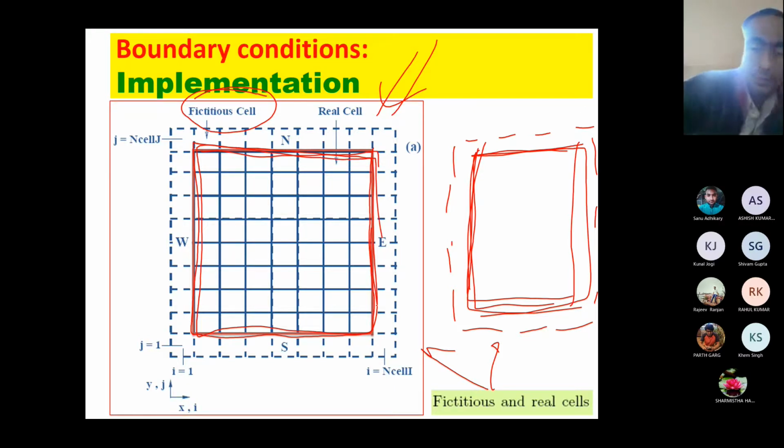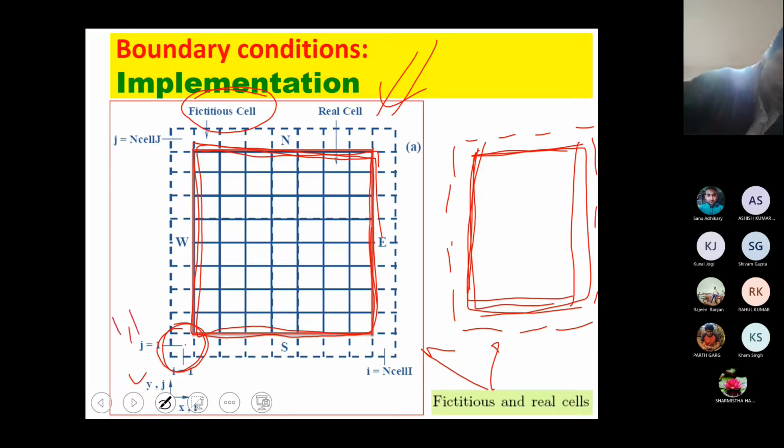Now, in the x direction we have indices I, and in the y direction index j is being used. Now you just see the centroid of these cells. This fictitious cell, the centroid has coordinate 1, 1.